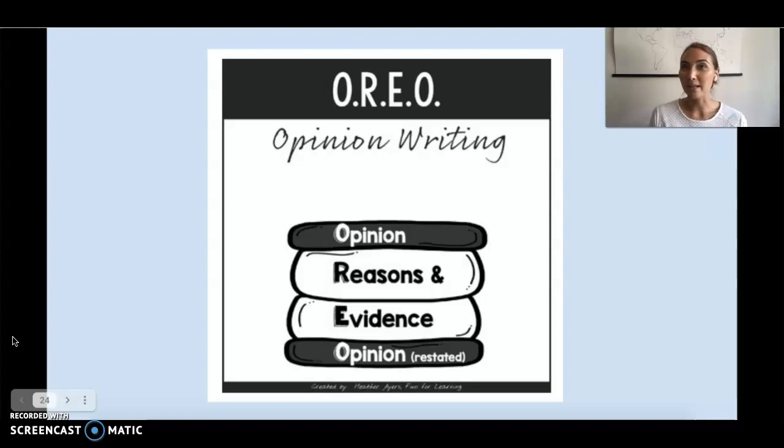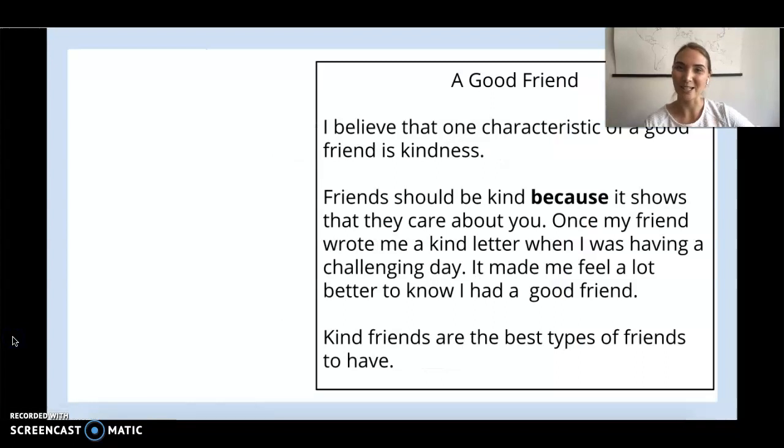We know that opinion writing pieces are organized like an Oreo. You first state your opinion, then you give reasons and evidence to support your opinion. Why do you think or feel that way? Can you give me examples? And then you restate your opinion in your closing sentence again. Let's take a closer look.